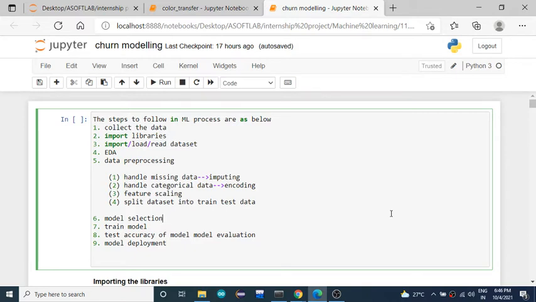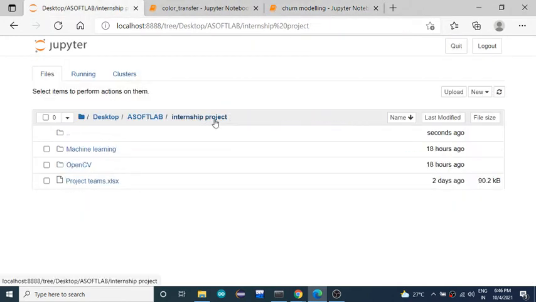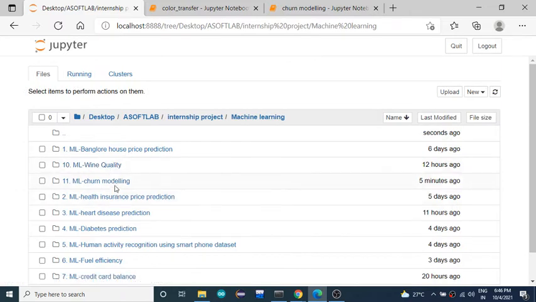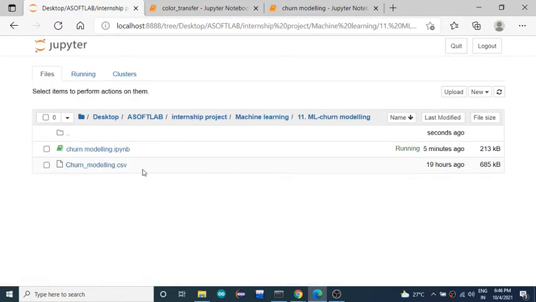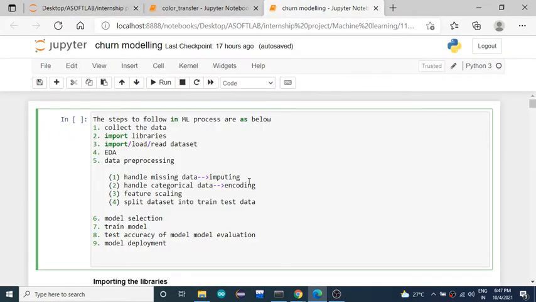Fine. So we shall start working with the data set. First thing, collecting the data. To collect data, we can search for websites, or we can search different sources and different databases. I have collected one such source and collected the data set. That is churnmodeling.csv. This will be the data set that I have collected to solve this problem.